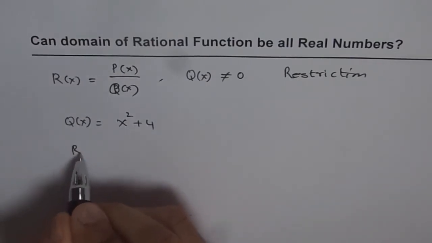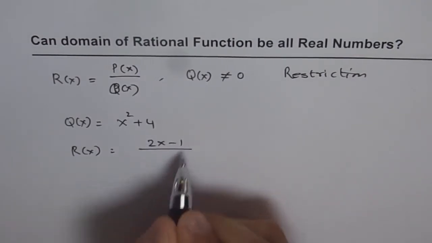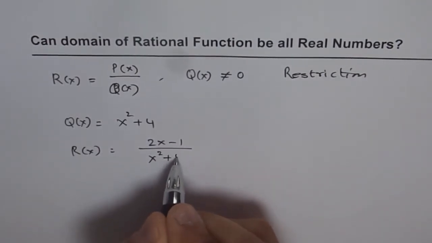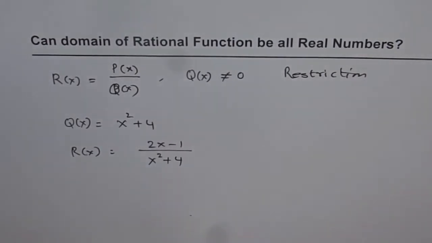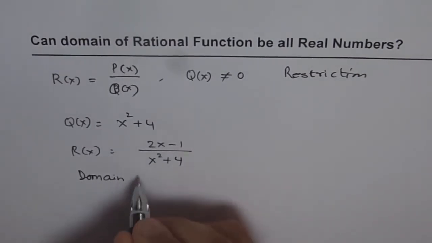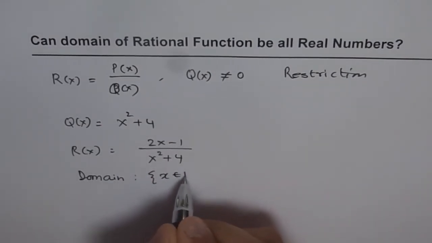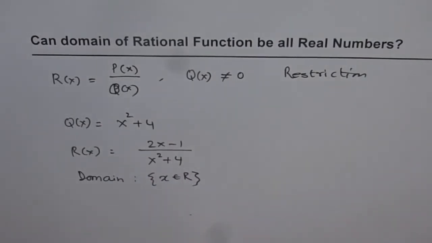So my r of x could be, let us say, 2x minus 1 over x squared plus 4. Now this function has no restriction. Here the domain is indeed x belongs to real numbers, right?